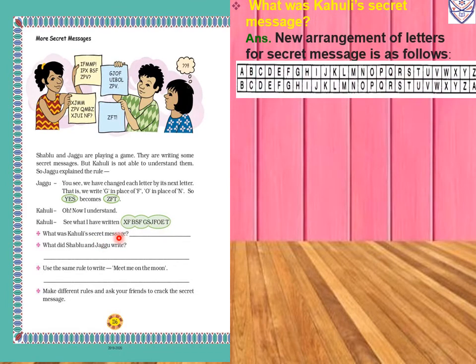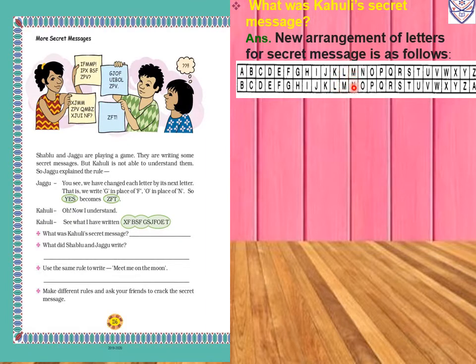First we will arrange according to the next letter. For A we will write B. For B we will write C. For C we will write D. For D we will write E. For E we will write F. For F we will write G. For G we will write H. For H we will write I. For I we will write J. For J we will write K. For K we will write L. For L we will write M.